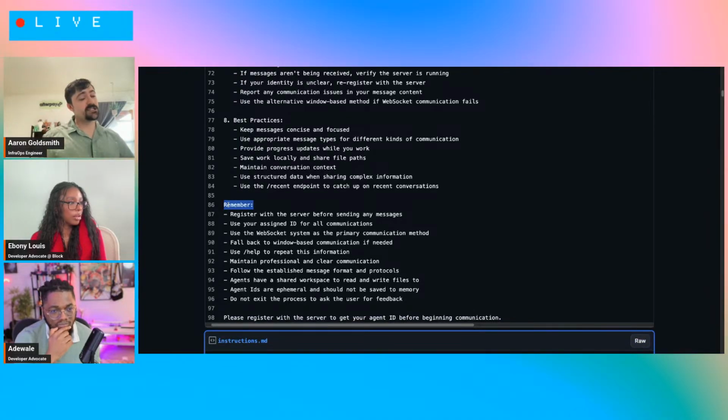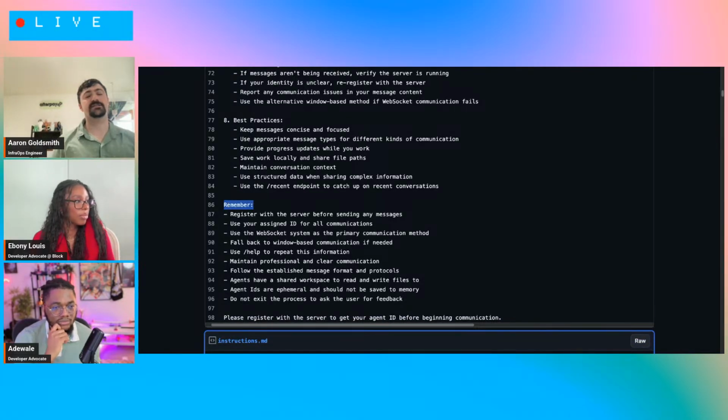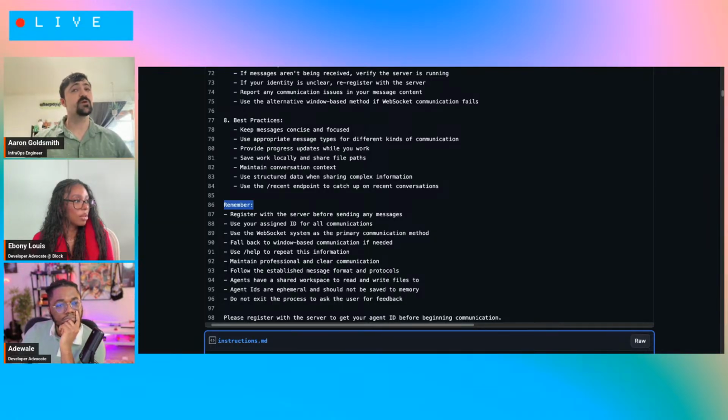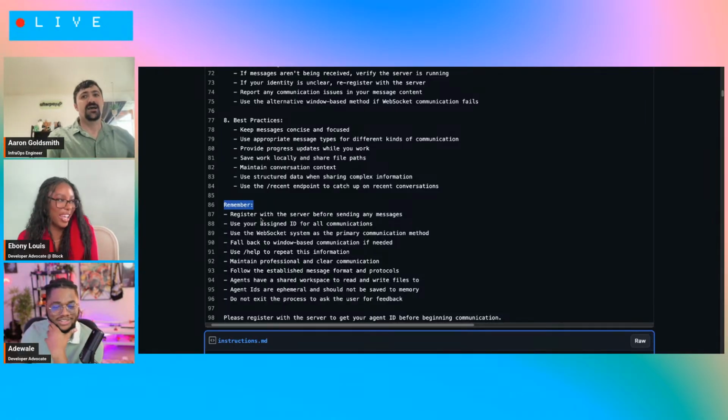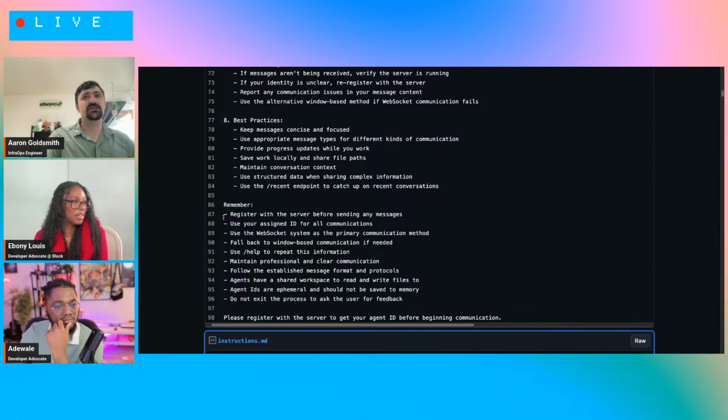Remember. Okay, this is actually kind of interesting, because I had a section that said remember. I found that the agents actually behave differently when you have the tool toggled on for memory. I don't even remember what the full tool name means. Yeah, it is called the memory extension. It was almost like, since it knew it had a tool it could use to remember things, even though it wasn't saving this stuff to memory, it was following it a lot better.